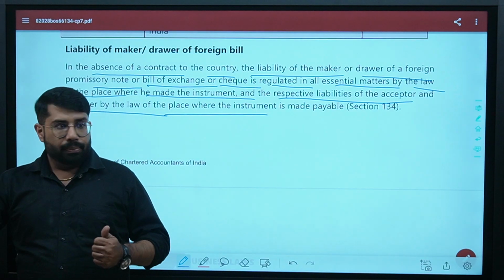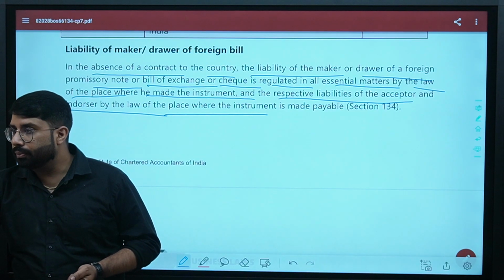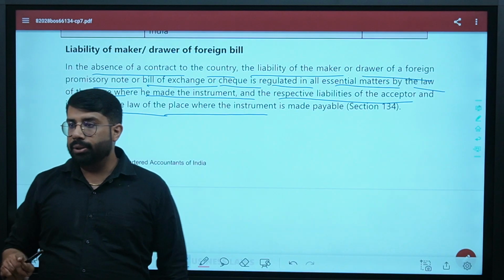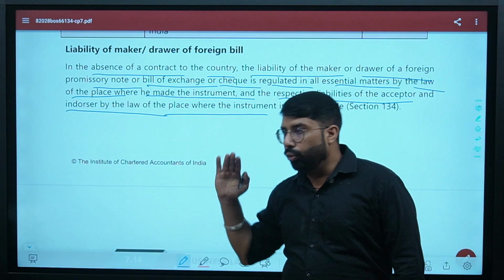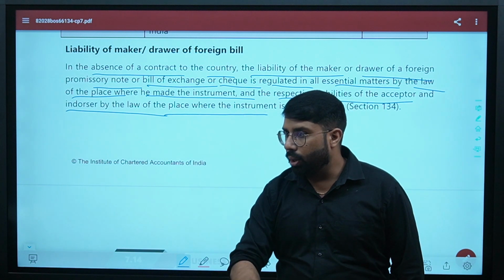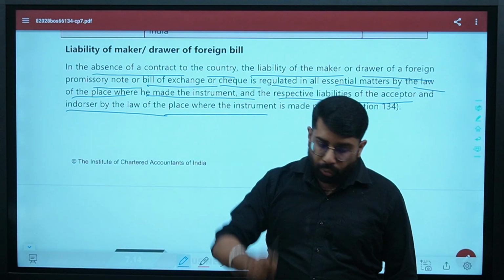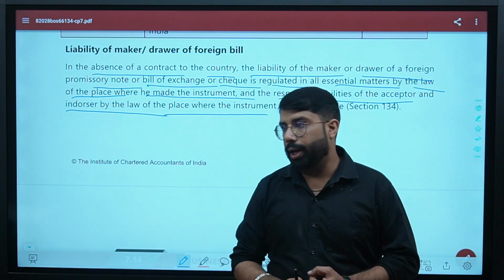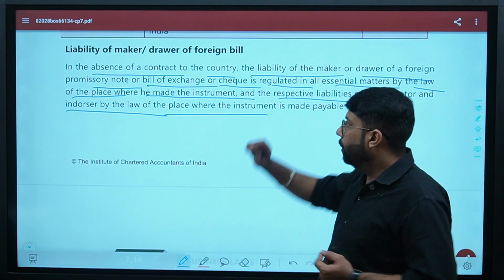Generally, everywhere, what type of law is followed? Law of land. We follow law of land. Sir, what is law of land? Law of land means, look at me, any foreigner, let's say a US citizen, flew from the US, and the moment he lands, steps out of the plane and steps on the soil of India, from that very second he has to follow the law of the land, the law of India. Are you clear?